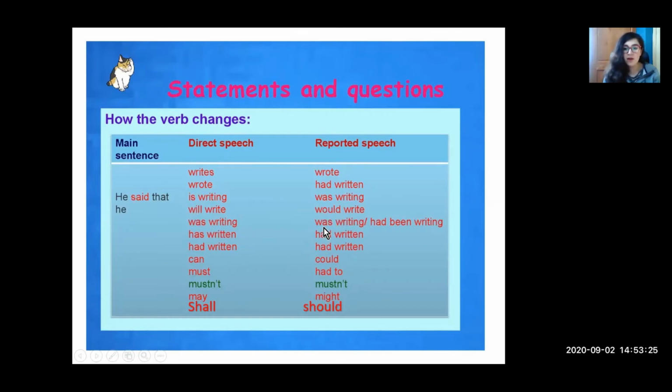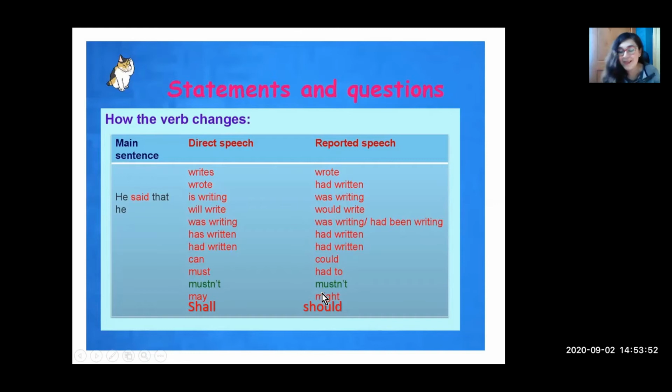Was writing, was writing the same or had been writing. Can changes to could. Must, debes, changes to had to, tenías que. Mustn't stays the same. With may, que es puede de manera formal, you change it to might.